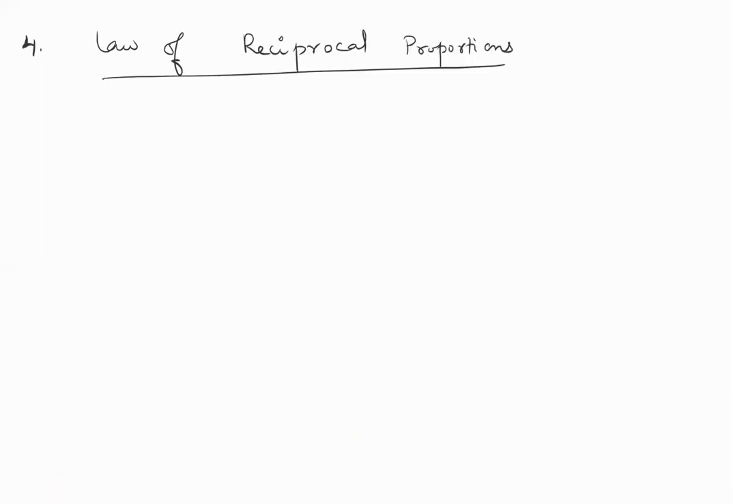Law number 4, the law of reciprocal proportions. This law states that when you have 3 elements which mutually combine with each other, only theoretical questions will come to us from this.